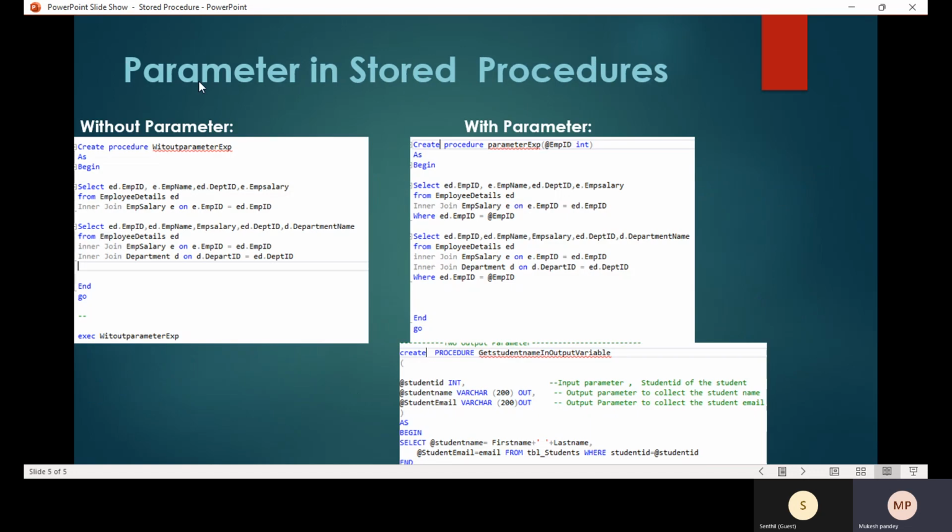Again, within the user defined stored procedure, we have the without parameter stored procedure and the with parameter stored procedure. I will discuss all this one by one, how we can create a stored procedure without parameters and with parameters. Any questions on the theoretical part before I go to the practical?